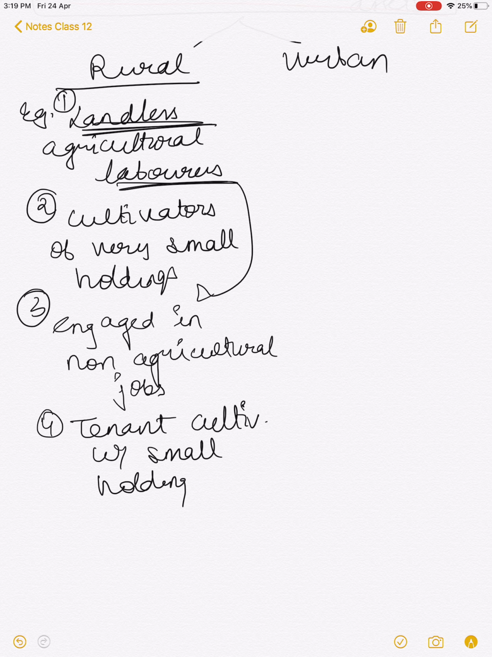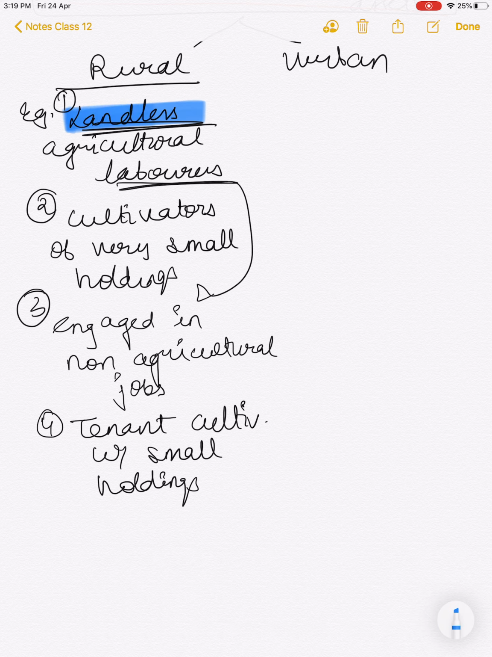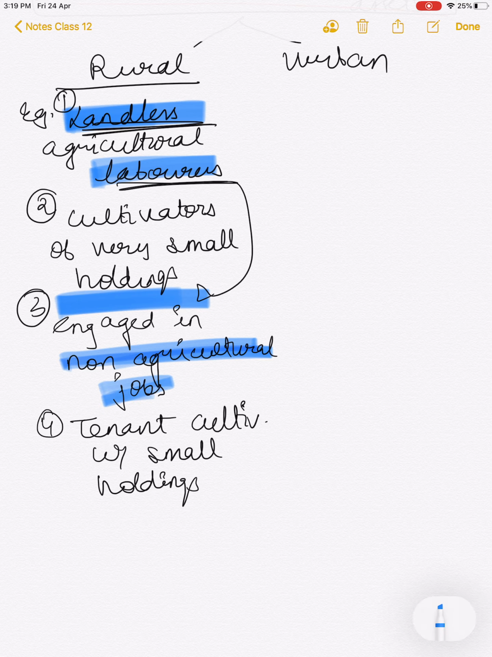I'll make it easy for you. We have words repeated here: landless laborers, and then landless laborers engaged in non-agricultural jobs. Then again we have cultivators with small holdings and tenant cultivators with small holdings. So this is how you can remember. You just need to remember two words: landless laborers and cultivators with small holdings, and I think that would get you going.